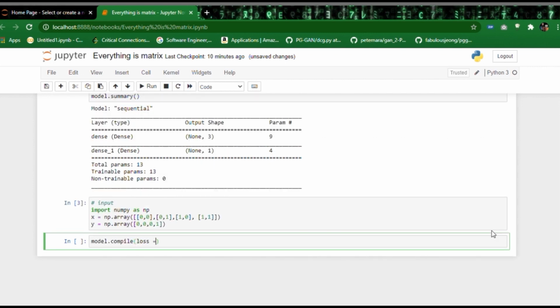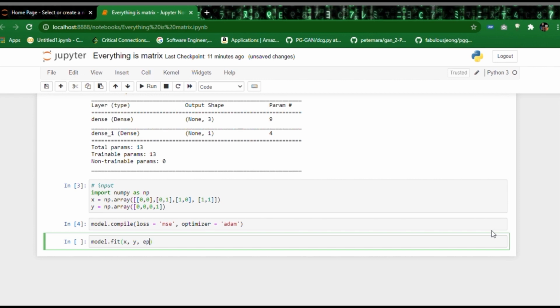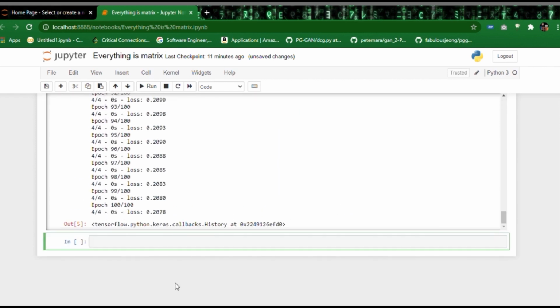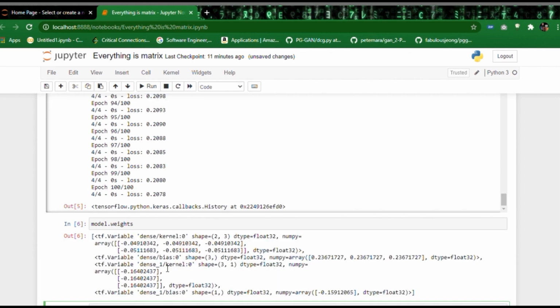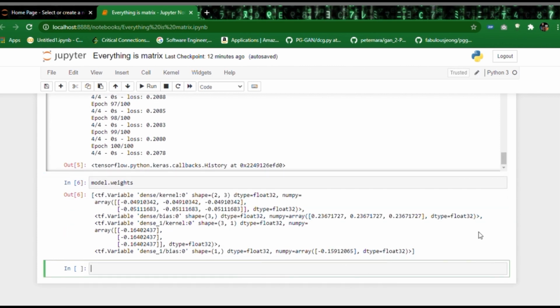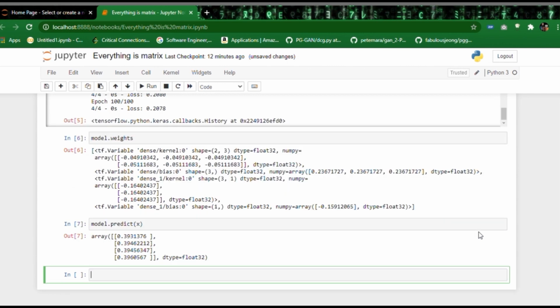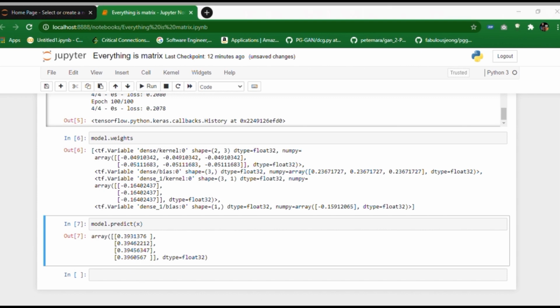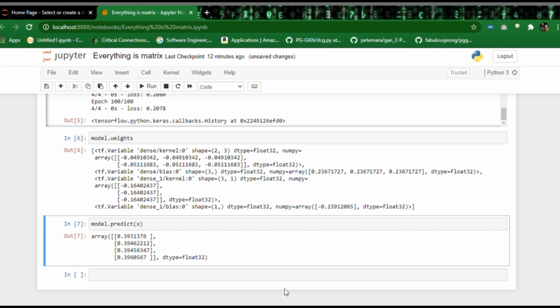Now compile the network using mean squared error and an optimizer of your choice. Fit the training data and iterate for 100 epochs. Now see the weights. They are all the same for each layer. And when you predict, it will give almost the same value for every different input. And in order to break this symmetry, we initialize weights randomly so that every unit learns a different feature.